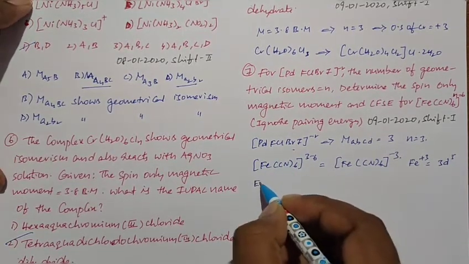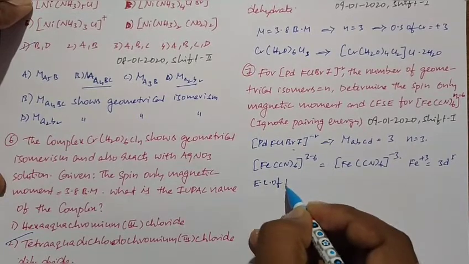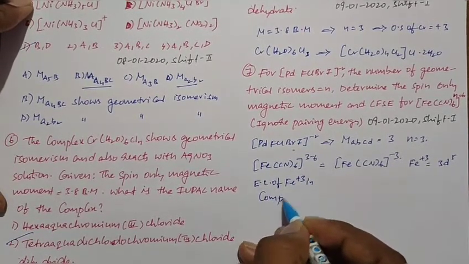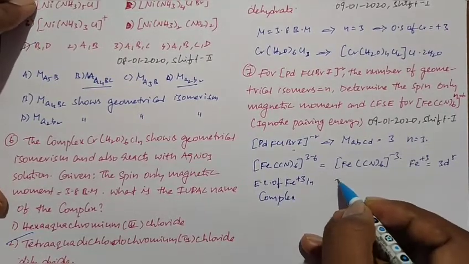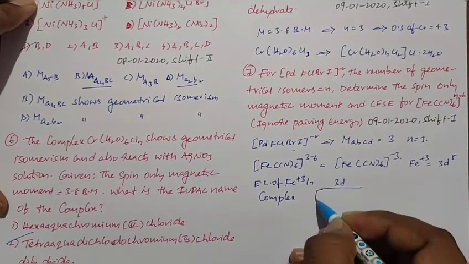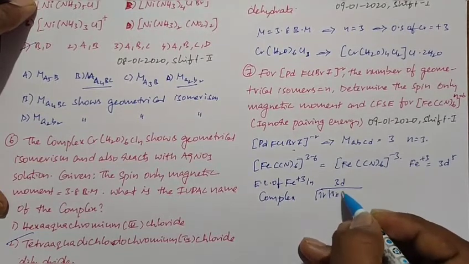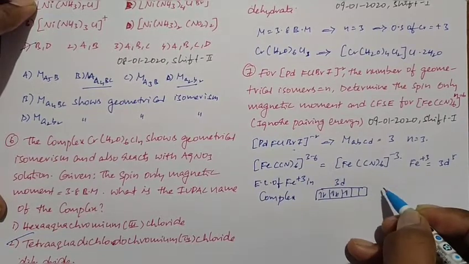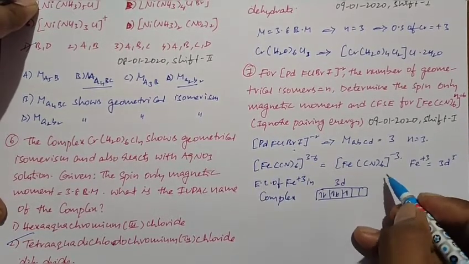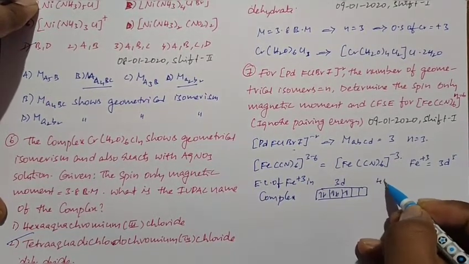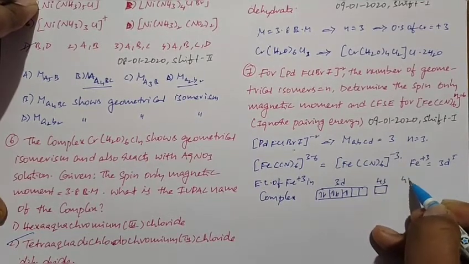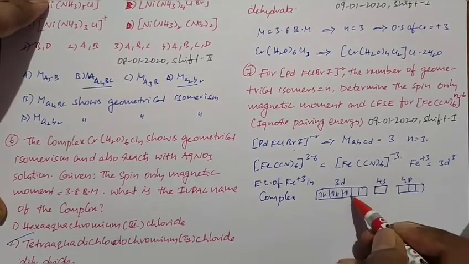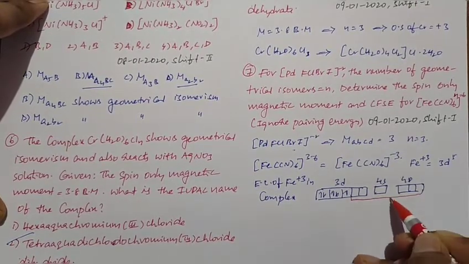So the electronic configuration of Fe3+ in the complex, this is the electronic configuration of Fe3+ in [Fe(CN)6]3-. So here it undergoes d2sp3 hybridization.